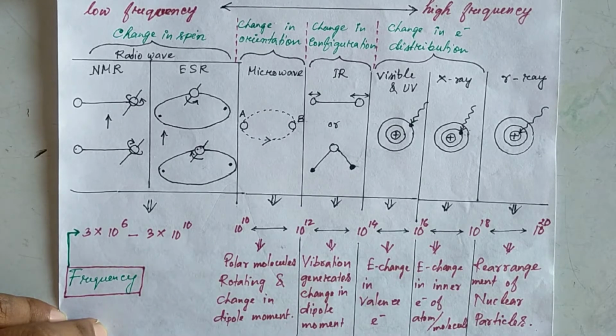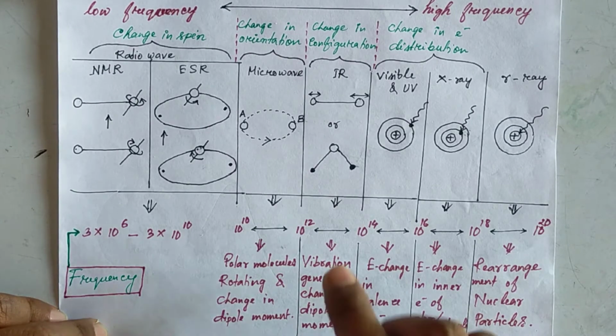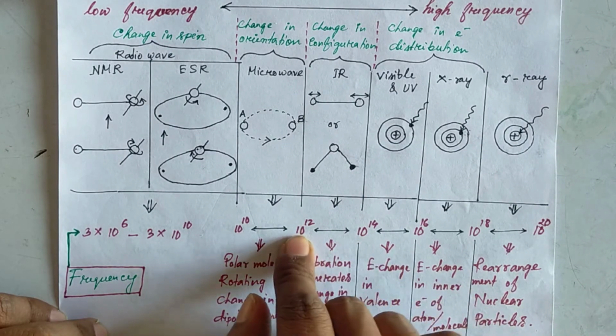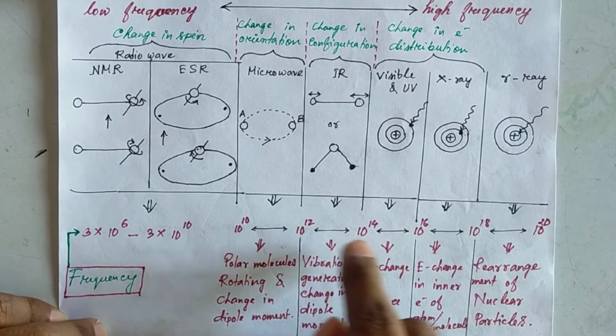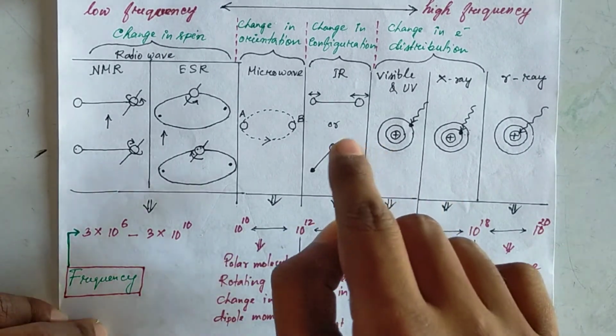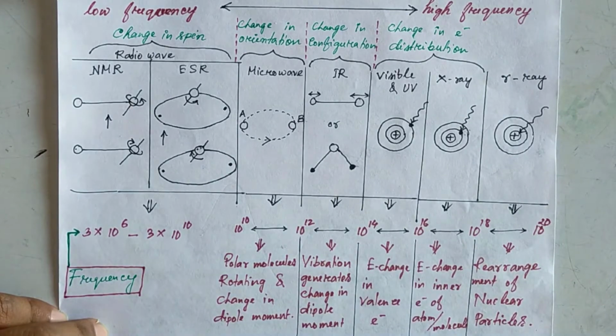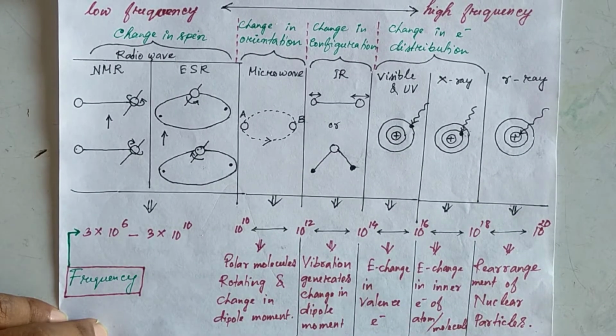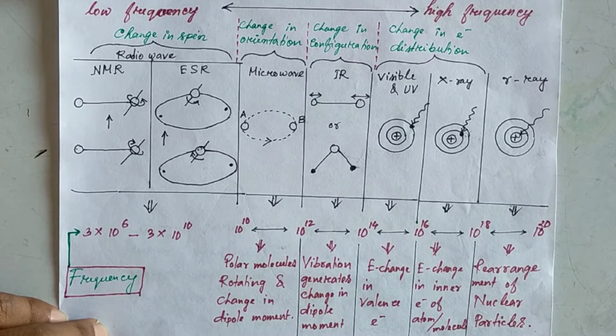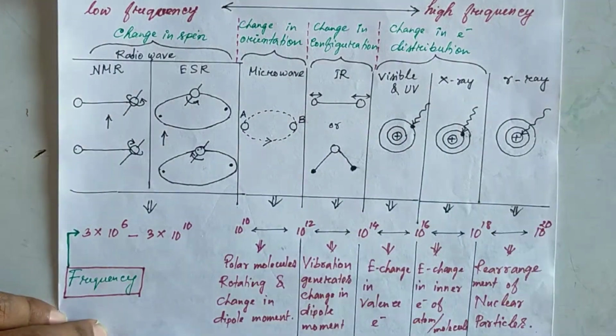Due to the vibration there should be a change in dipole moment. Then only will infrared radiation, in the region 3 into 10 to the 12 to 3 into 10 to the 14, interact with those molecules, and it will change the vibrational energy of the molecule.